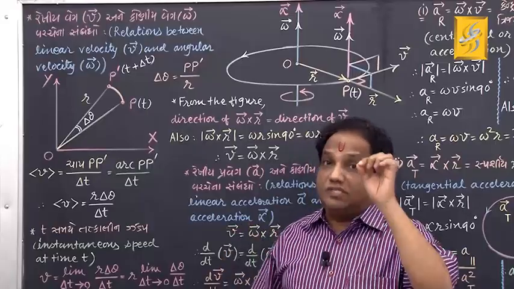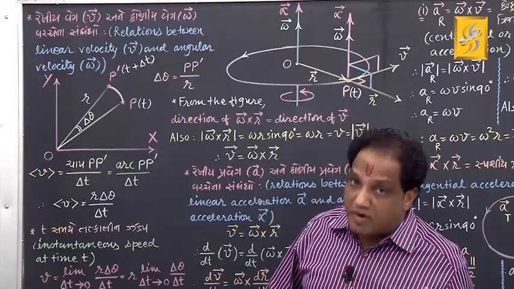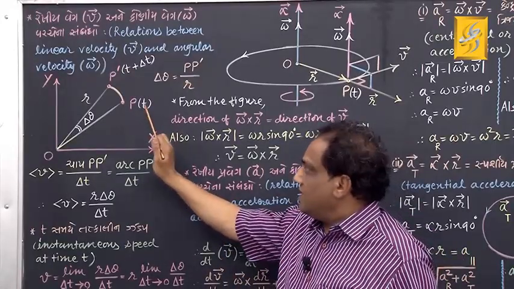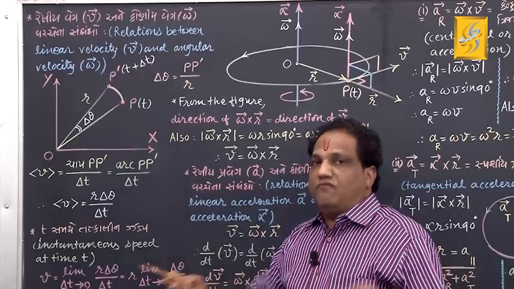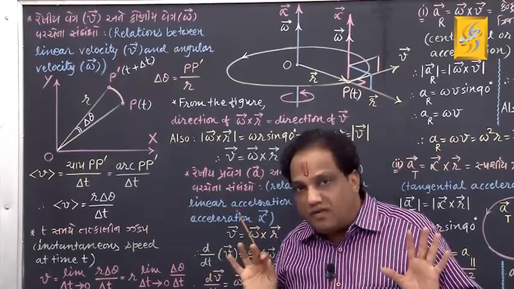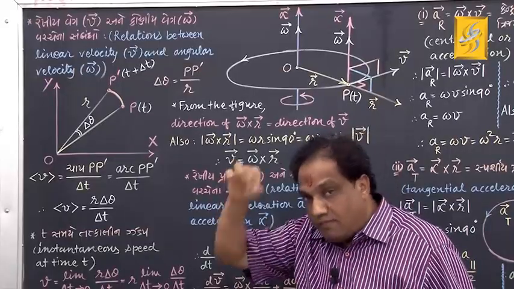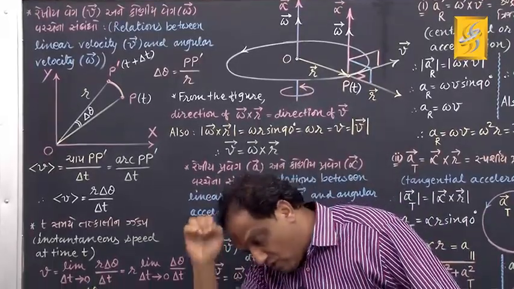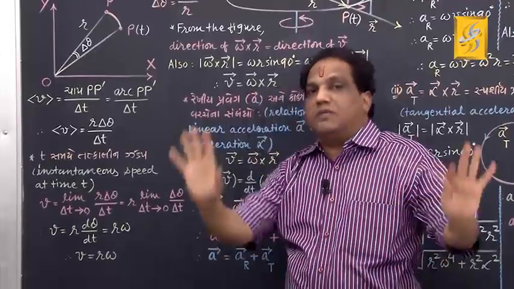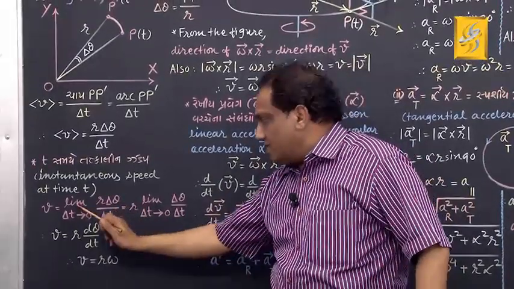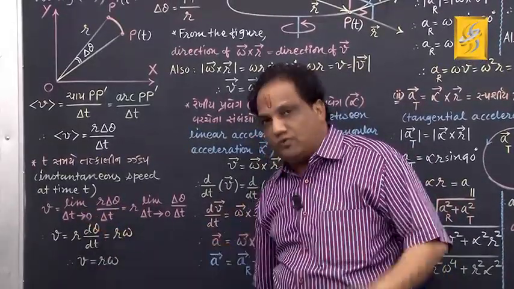Suppose I want the instantaneous speed of the representative particle at time t at position P. For finding instantaneous speed, what are you supposed to do? You are supposed to reduce the time interval smaller and smaller. Mathematically we can write limit delta t tends to 0.